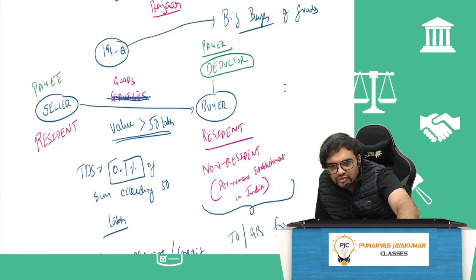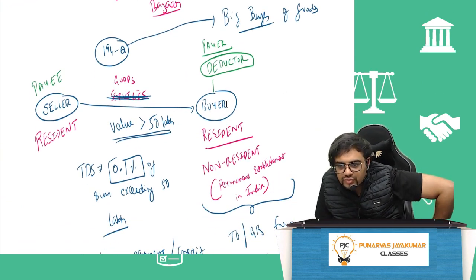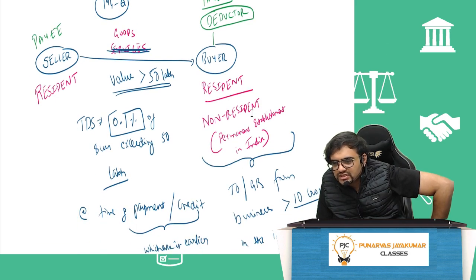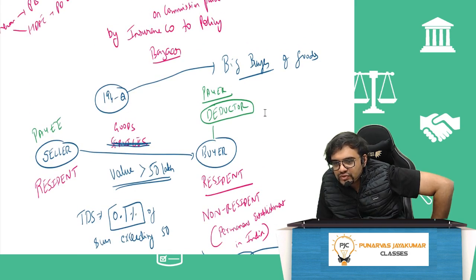Next is 194Q. 194Q is for the big buyer of the goods. So, P is a seller, is a resident. He is selling goods, not services, selling goods to a value more than 50 lakh to a buyer. Who's a buyer? Who's a deductor? He can be a resident or non-resident who has a permanent establishment in India. And I told you 194Q is for the big buyer of goods.